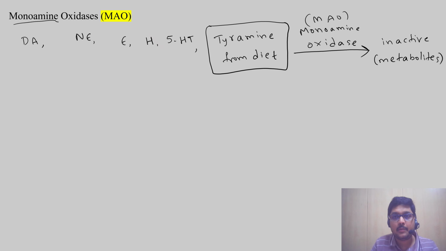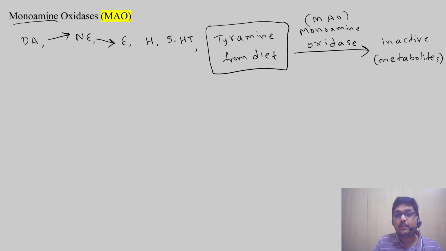So when monoamine oxidase inhibitors are given, these levels increase: dopamine, norepinephrine, epinephrine. And one more interesting point: dopamine is the precursor of norepinephrine, and norepinephrine is the precursor of epinephrine.